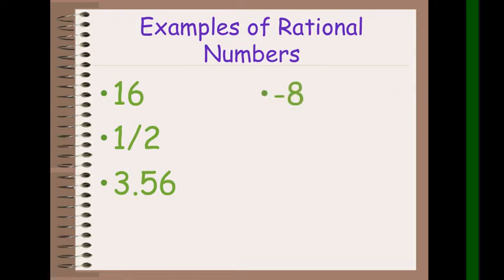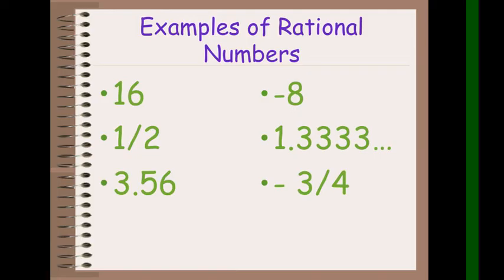Negative 8 is an integer, but negative 8 can be represented as a fraction such as negative 8 over 1. So still, rational pa rin yan. 1.333 and so on, walang katapusan. It is a repeating decimal but with the same pattern. So still, it is a rational number. And finally, negative 3/4, still it is a fraction, though negative sign siya, but still, it is a rational number.